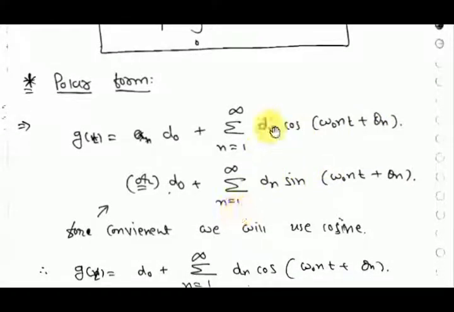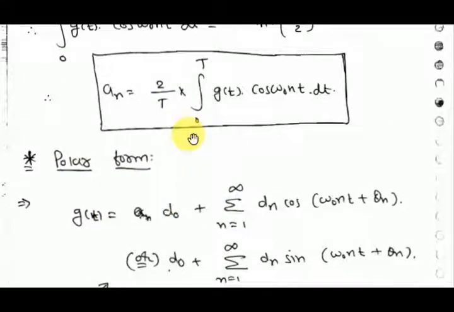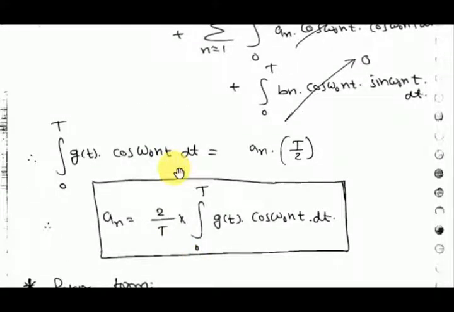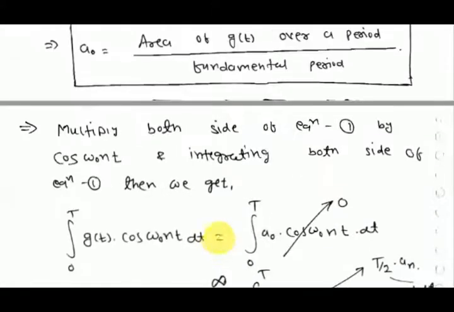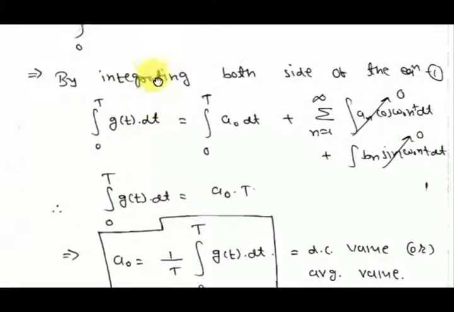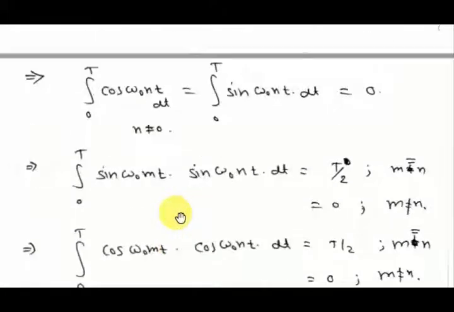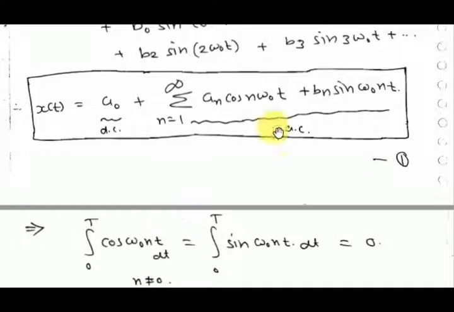You can write sine here also, but for convenience we use cos only. You can derive the polar form from the original trigonometric form. You have to consider an as dn cos theta and bn as dn sin theta.